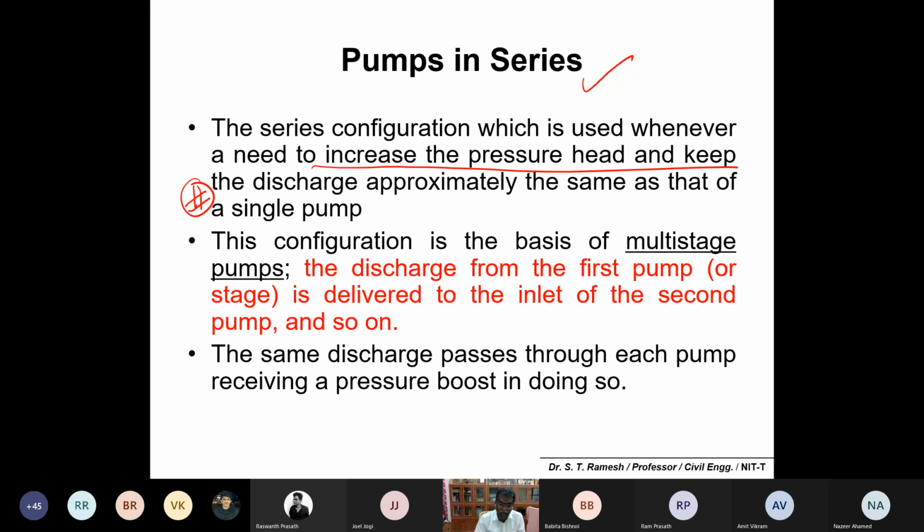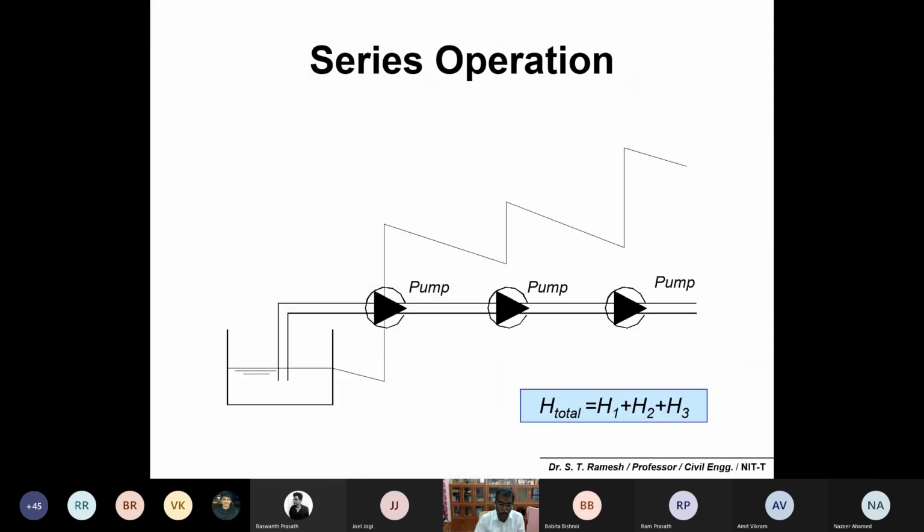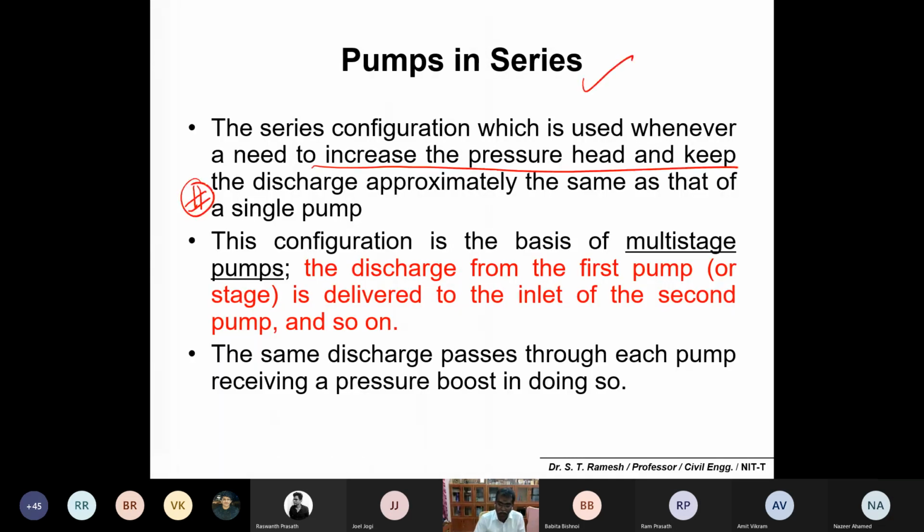Pumps in series means the discharge from one pump is delivered to the inlet of the second pump, and so on. Please make a note. If you want to increase the head, you can connect the pumps in series operation. So H1, the discharge is the same. This is pump 1, pump 2 and pump 3. I can elevate the water, or have, for example, the pressure head at an increased level.